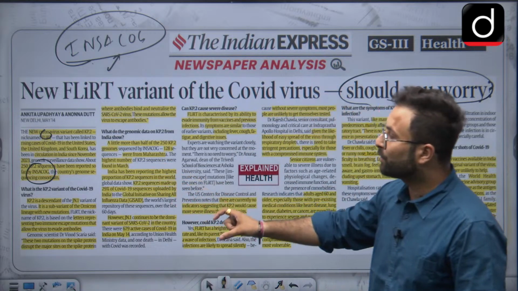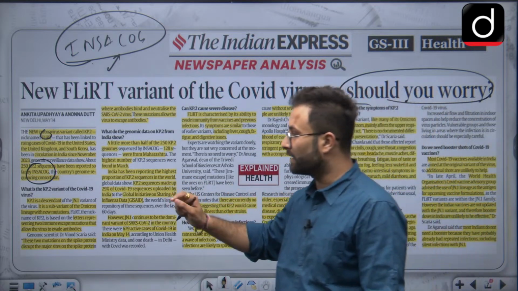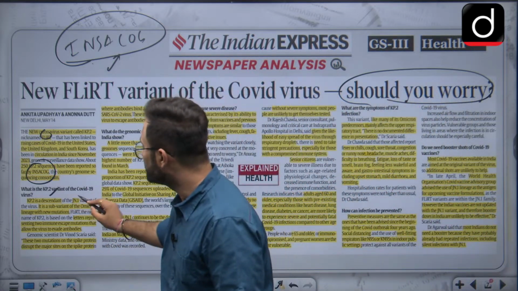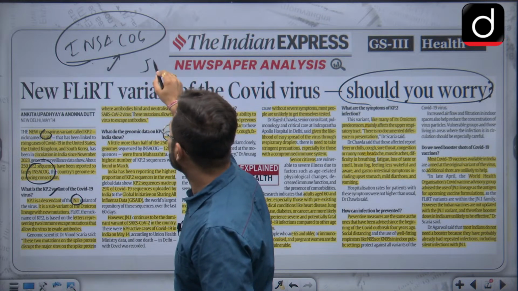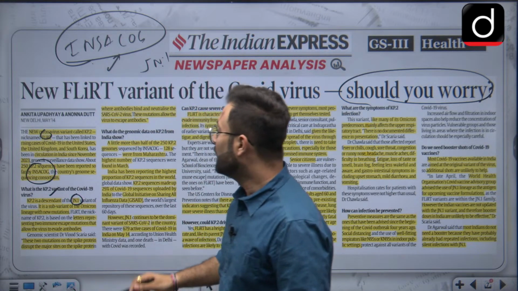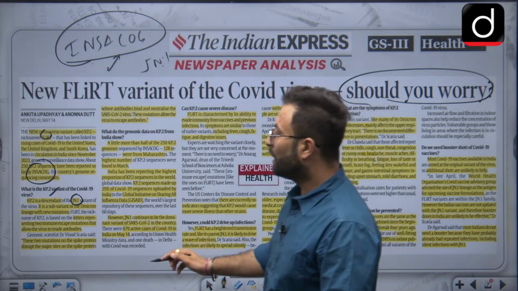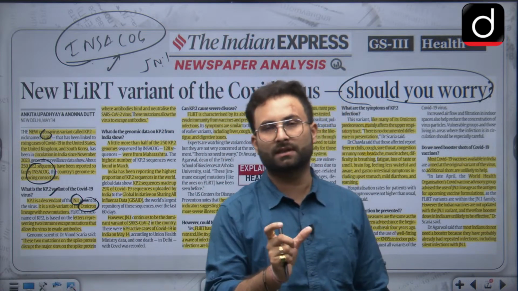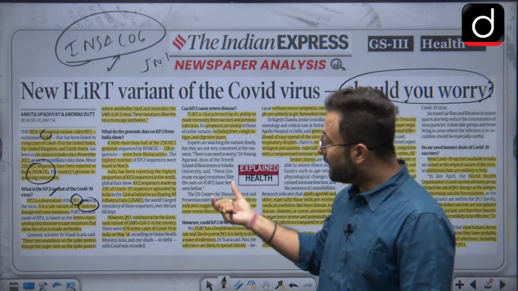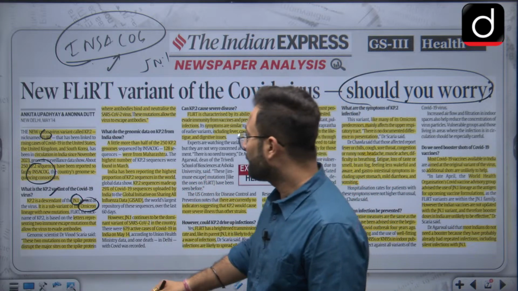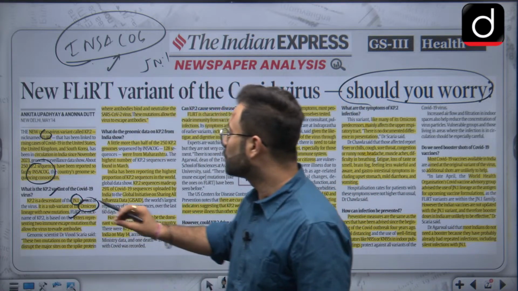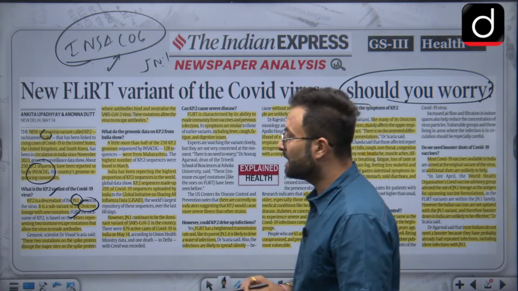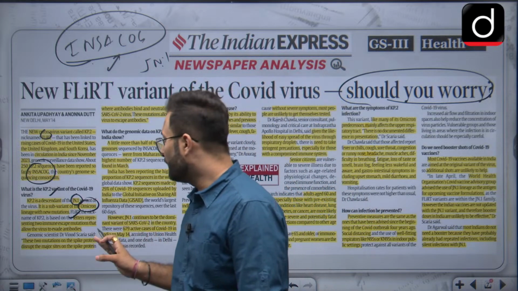Now what is the Kp2 variant of the COVID-19 virus? Kp2 is a descendant of JN1. We have discussed JN1, which was the previous variant. These are sub-variants of Omicron. Last time when we were talking about the biggest change in the variant, that was Omicron, and these are sub-variants of Omicron. Okay, now later representing two immune escape mutations that allow the virus to evade antibodies.